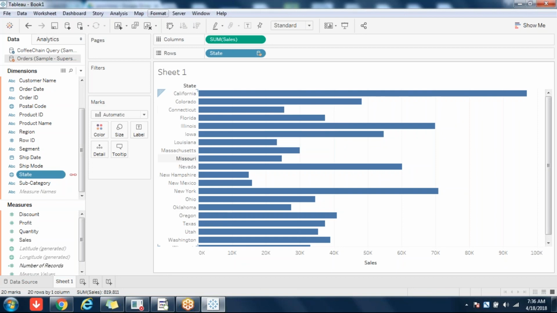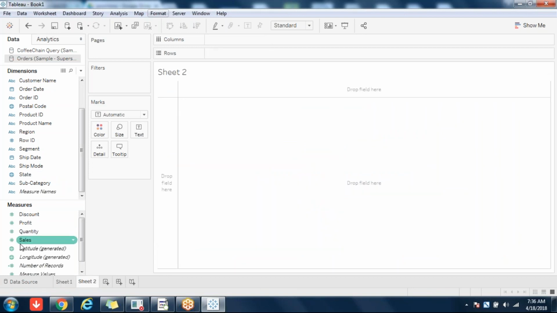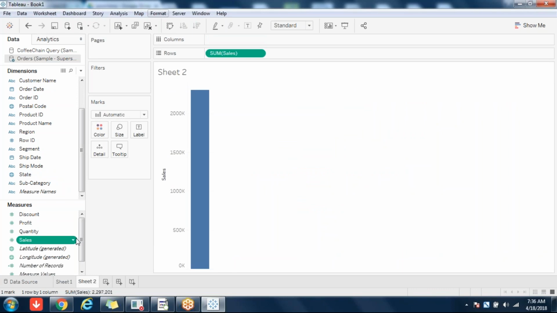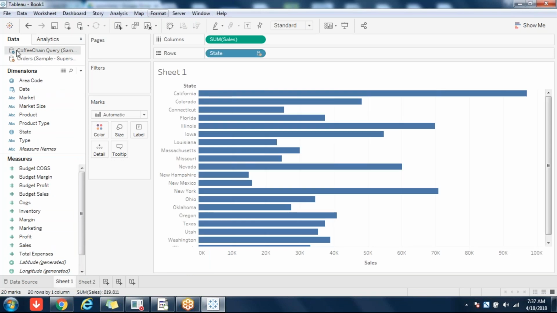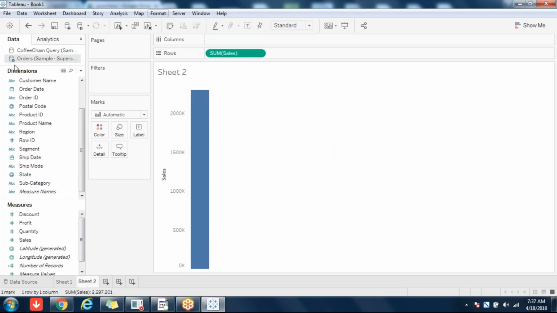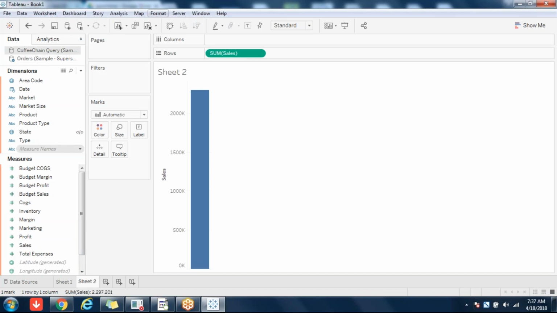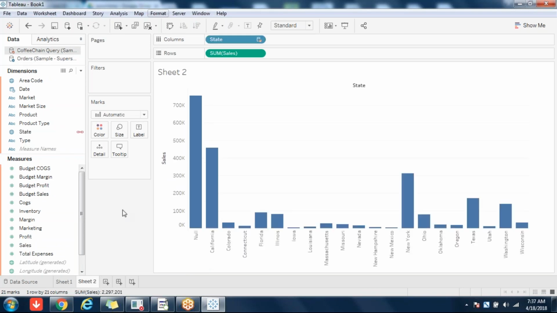Observe this data. Again, I'll go to another sheet. This time I'll double click on this sales here, orders. Okay, you are seeing a blue tick mark here. Now this time this is the primary data source. In the earlier sheet, this was the primary data source and this was the secondary data source. But now this is the primary data source, with the blue tick mark. What will I do? I'll go to coffee chain and pull in that state. Now you see the chain icon will turn orange, proving that blending will happen on this field.